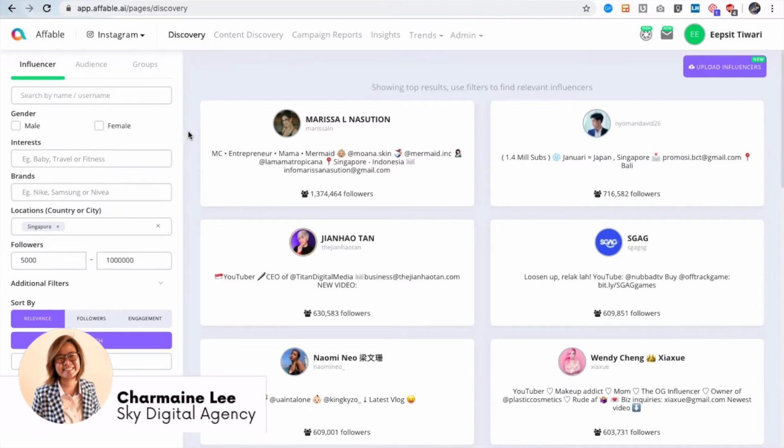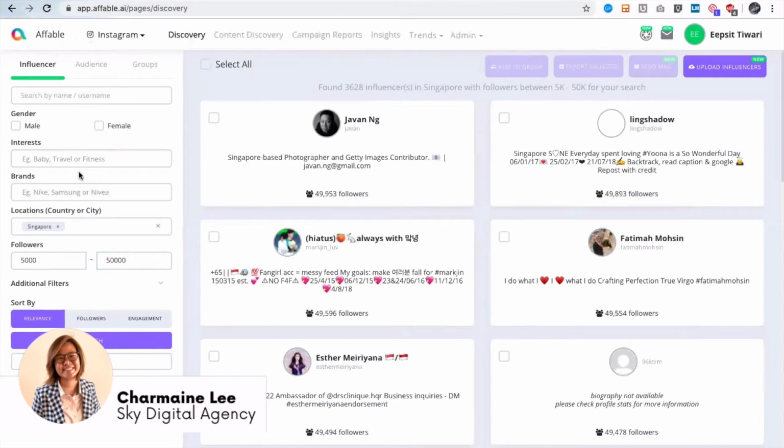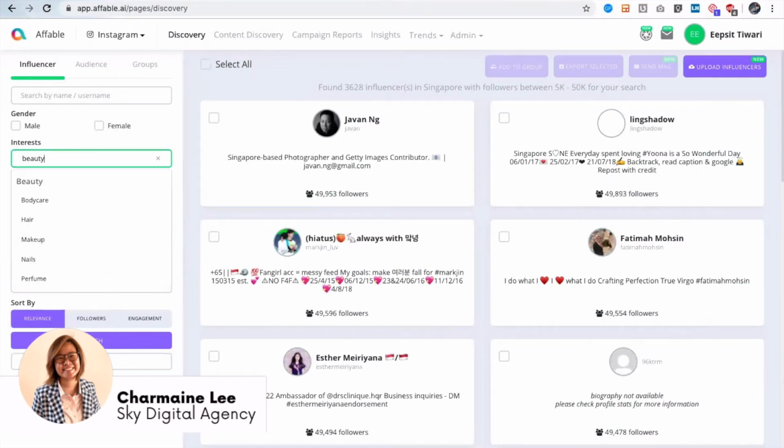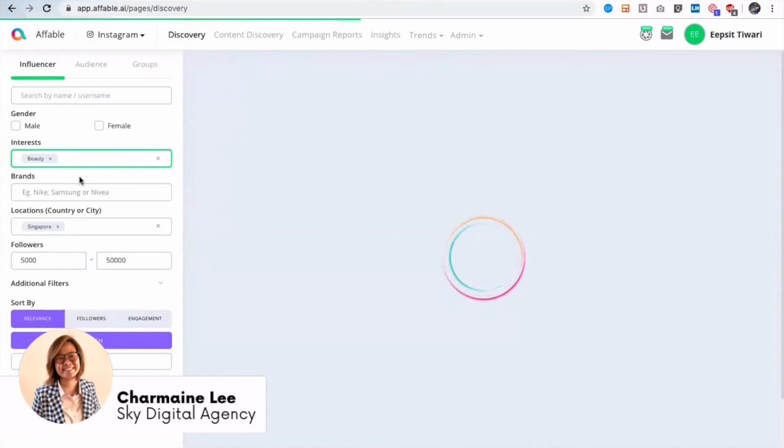You can use different filters, so I'll take you step by step. Let's say we are looking for micro influencers in Singapore for a beauty brand. There would be 3 steps majorly. First, you define a persona of influencer. Singapore is already the default location, and since we are looking for micro influencers, let's say our follower range is from 5,000 to 50,000. Then our interest is beauty. I'll put in beauty, and you can also see some other subcategories like body care, hair and makeup, but let me just choose beauty for example.